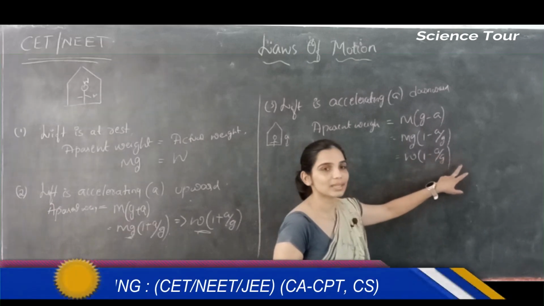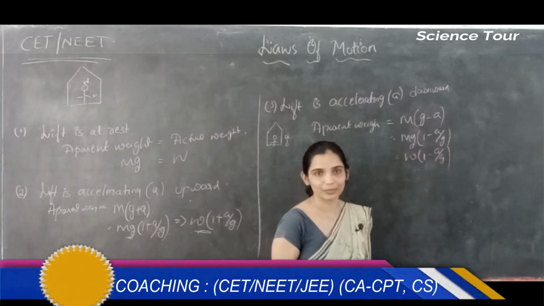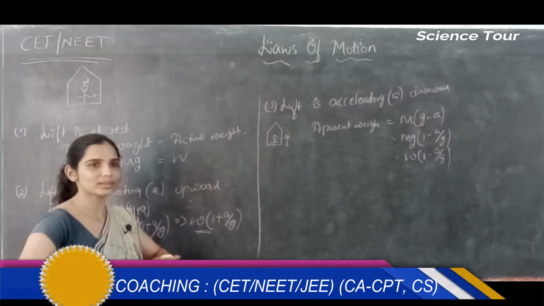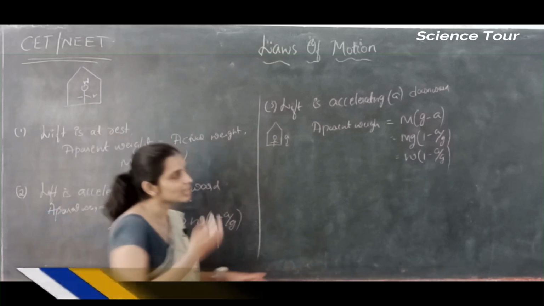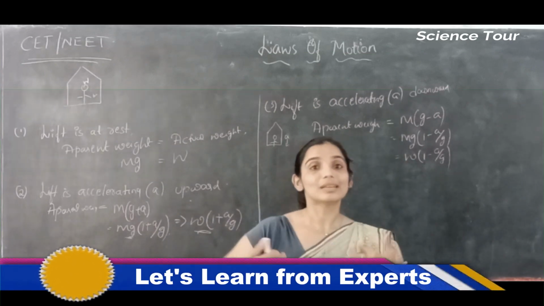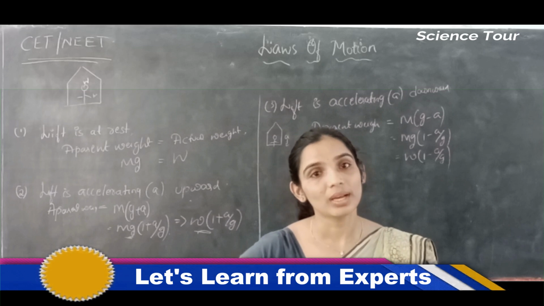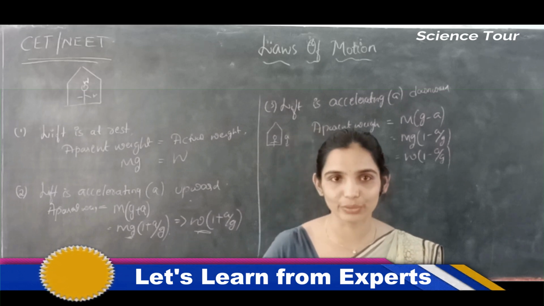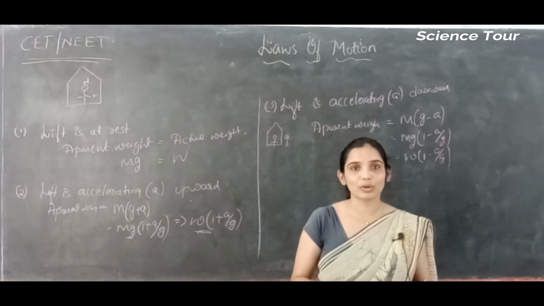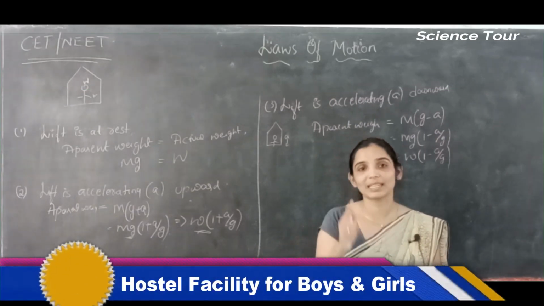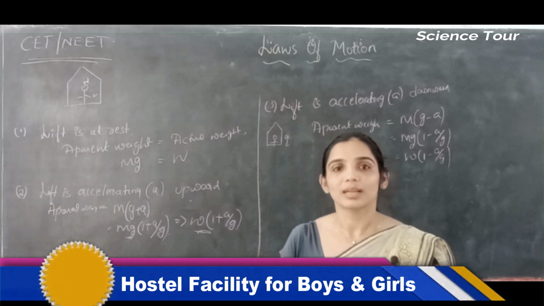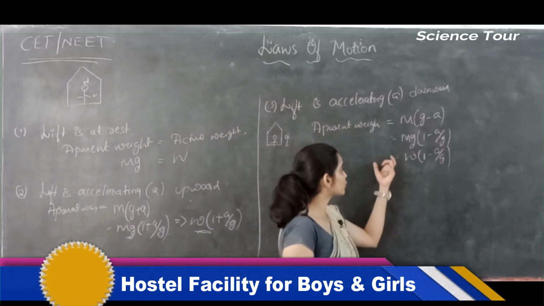1 minus anything will reduce the value. Here 1 plus anything will increase the value, correct? 1 plus something always increases. Here the value is reduced, so you will feel weightlessness when you come downward. You feel that every time you move in a lift. When a lift is coming down, you will feel weightlessness. Especially you observe that in a giant wheel. What you feel is not your actual weight, that is your apparent weight.